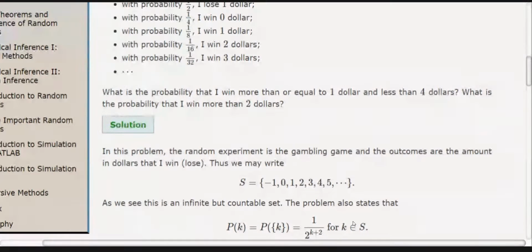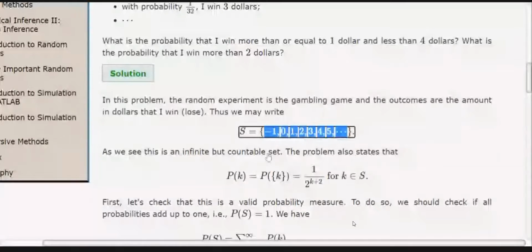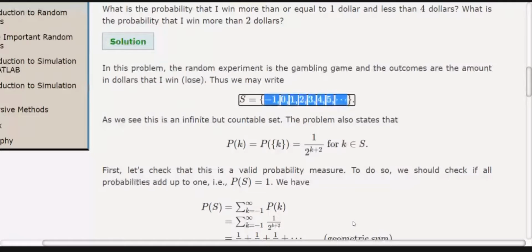For k equal to 1, it is 1 by 2 raised to power 1 plus 2. For k equal to 2, the probability is 1 by 2 raised to power 2 plus 2, that means 2 raised to power 4. And for k equal to 3, 1 by 2 raised to power 3 plus 2, that is 2 raised to power 5. So the probability of any sample point is 1 upon 2 raised to power k plus 2, where k belongs to S. This is the way I defined my probability.